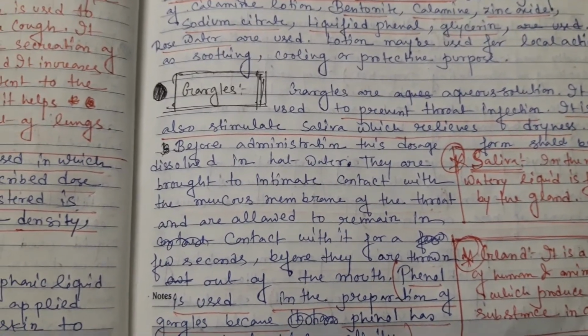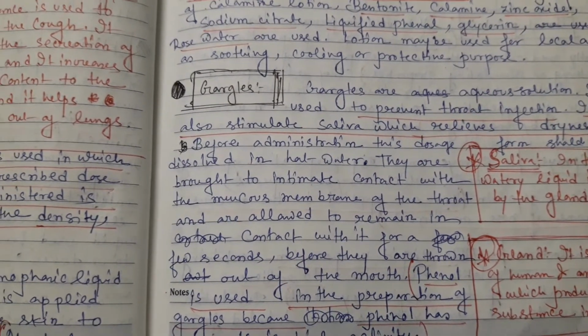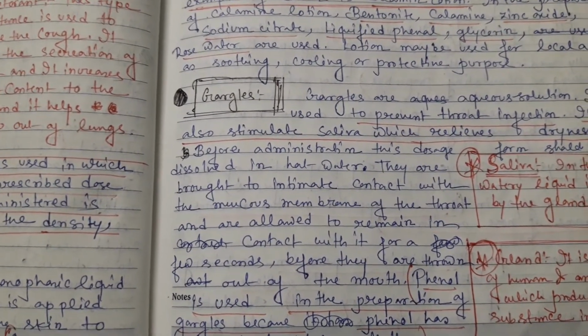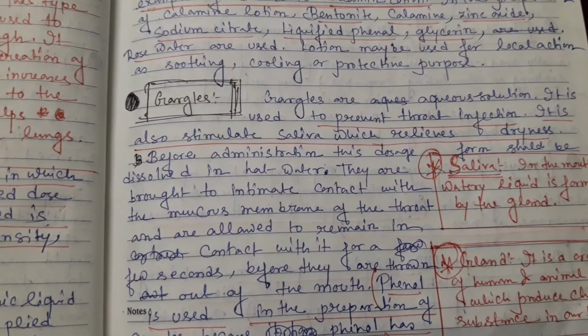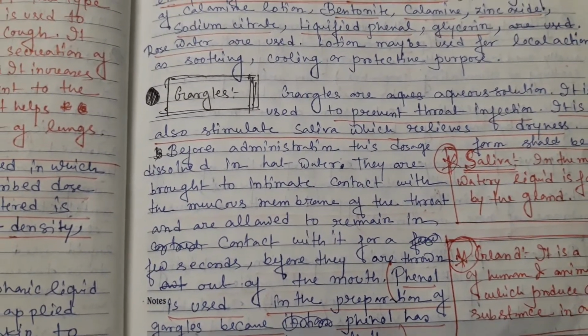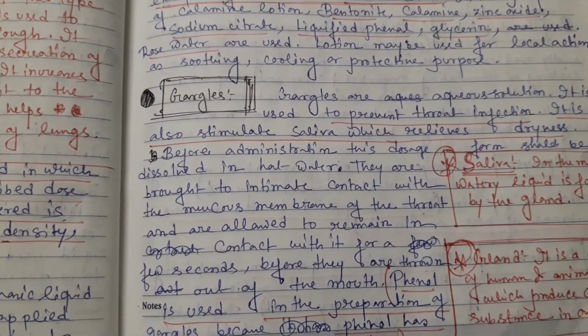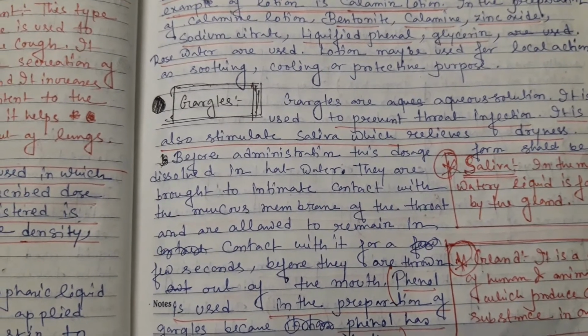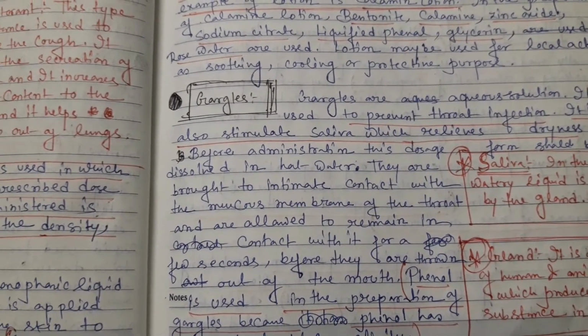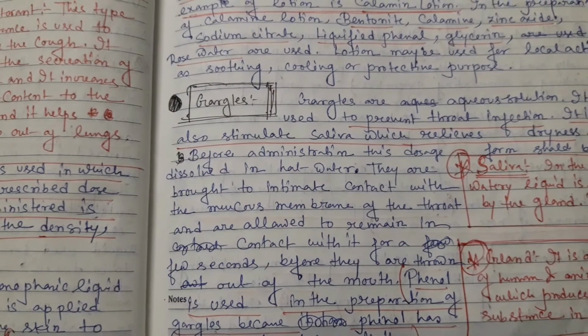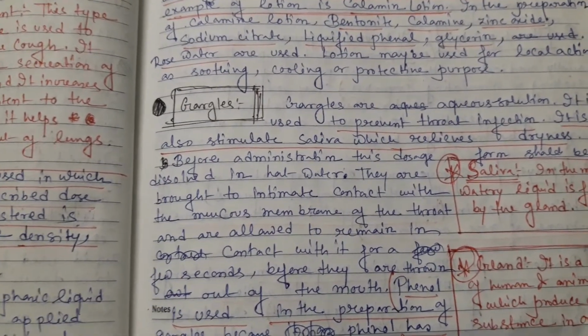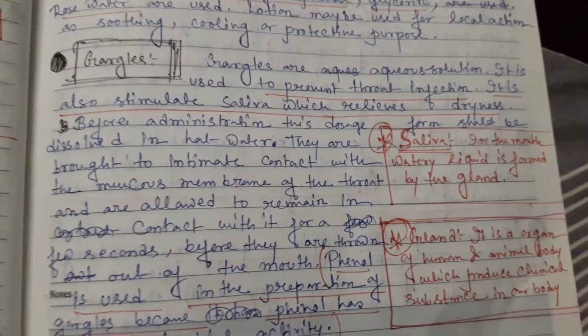Actually, when a throat infection is created in our throat, dryness is also produced in the throat. That's why gargles stimulate the saliva, and saliva helps to relieve or prevent the dryness. So what do we mean by saliva?